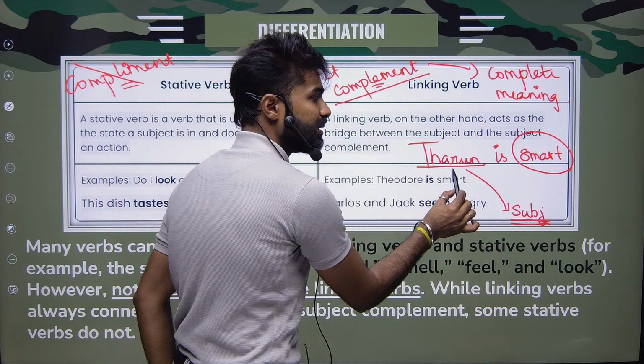This dish tastes delicious. Okay. Here, taste means we are talking about the food's taste. Here, we are not tasting, no action. If you're taking and then tasting it, then it is an action. If I'm saying apple tastes good, it means that it is a state of being. I'm talking about the quality of the apple.